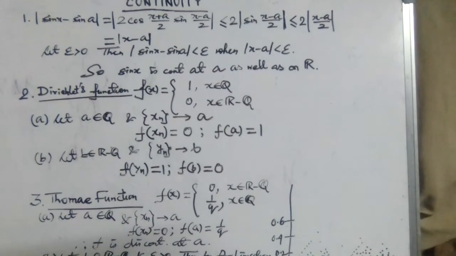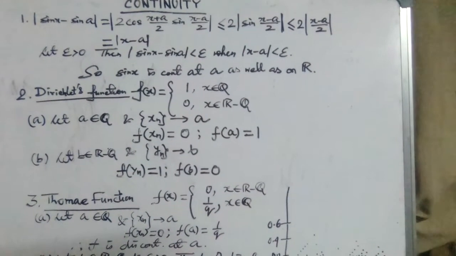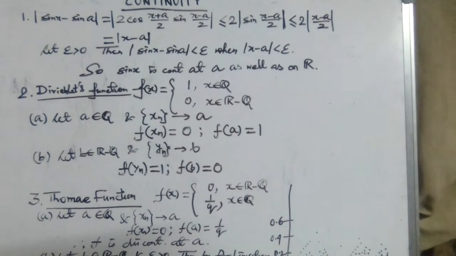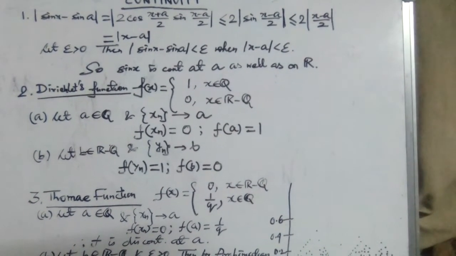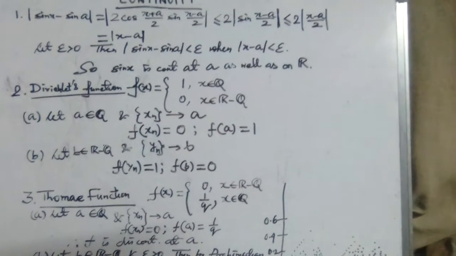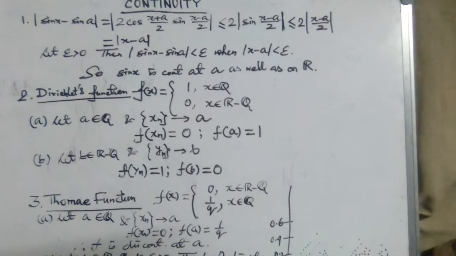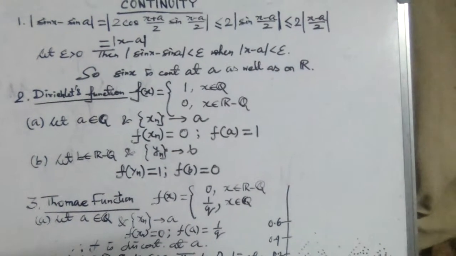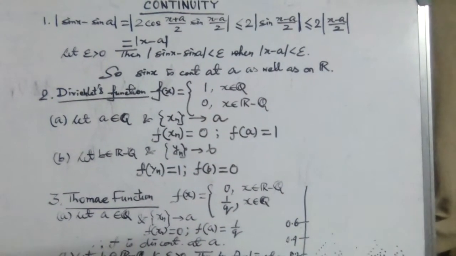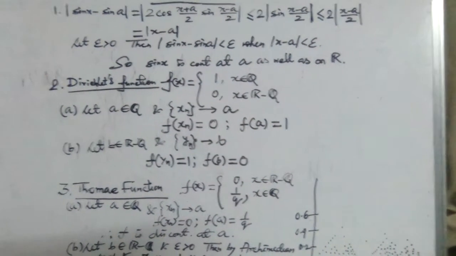So sin x is very close to sin a when the variable x is very close to the point a. Now here the point a is arbitrary. So sin x is continuous at that point. Since a is arbitrary, the sin x function is continuous throughout R. So sin x is continuous at a as well as on the whole of R. This is a very simple example. Now the second one is a very famous example.